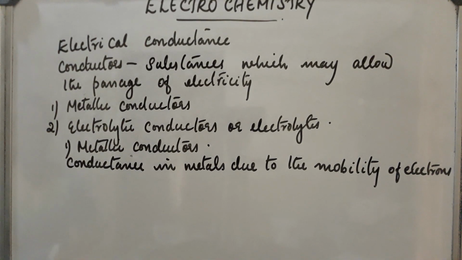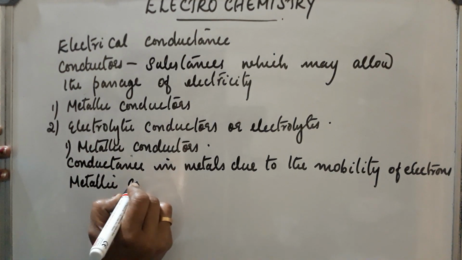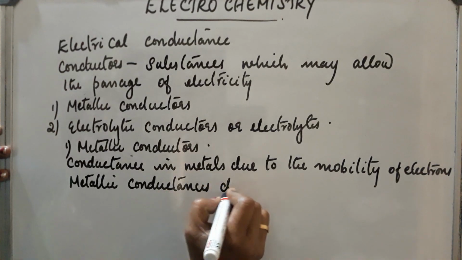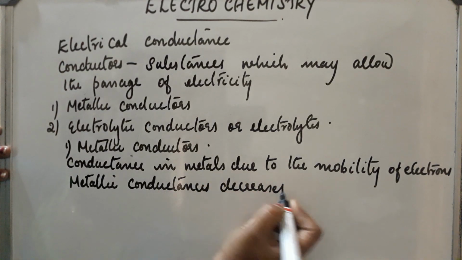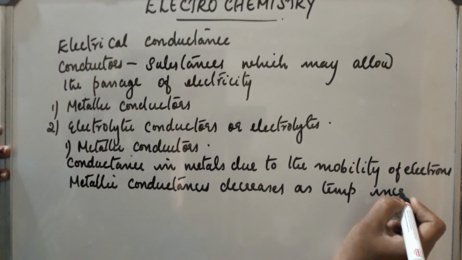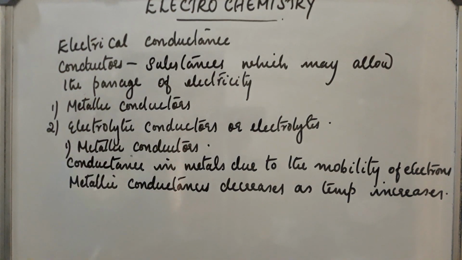Now, as temperature increases, what happens to these metallic conductors? The magnitude of metallic conductance decreases as temperature increases. Why?